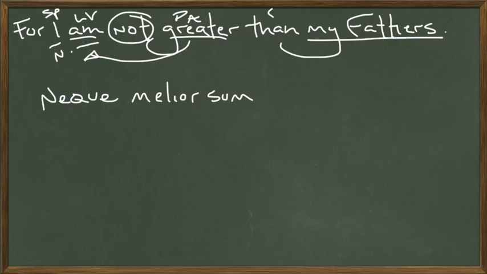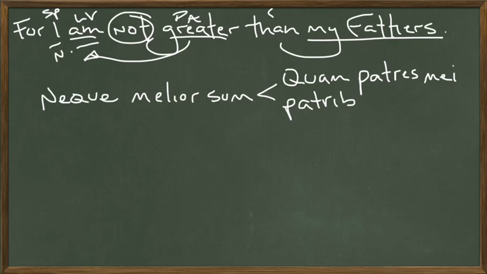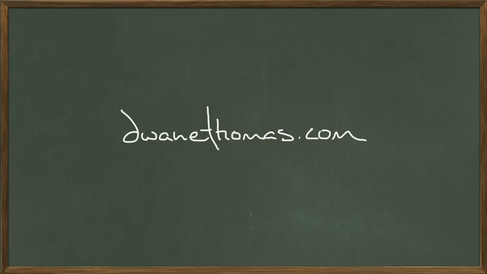All right. And if we use the comparative word quam, I am not better than my fathers. Nominative case, patres mei. Alright, so I am not better than my fathers in the ablative case. This is plural, so patribus meis. So we have some options here. I am not better quam patres mei, or I am not better, neque melior sum patribus meis. Watch for both as you read in Latin.